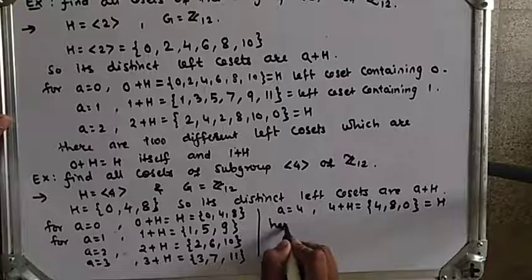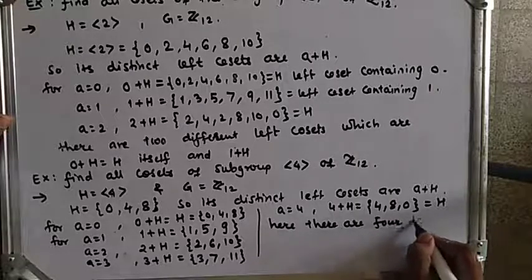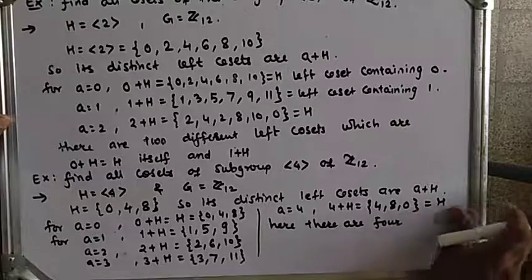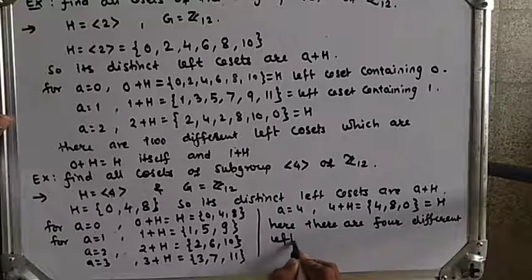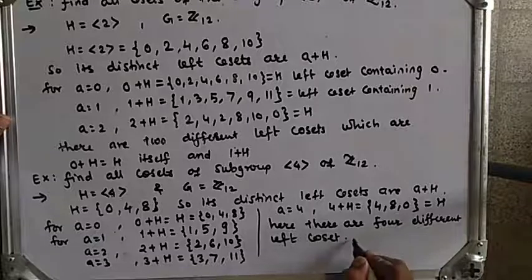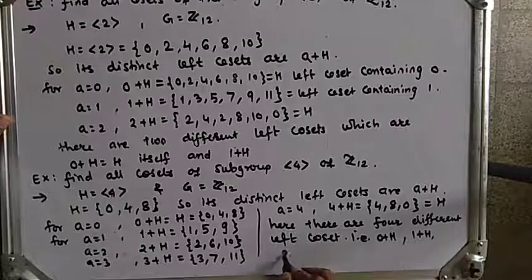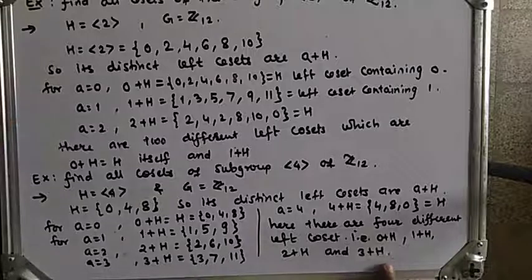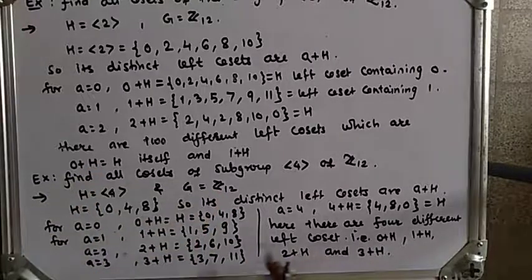So there are 4 different left cosets, which are 0 plus H, 1 plus H, 2 plus H and 3 plus H, because they form a partition. The union of these sets is the whole set Z12 and the intersection is empty, because there is no common element.